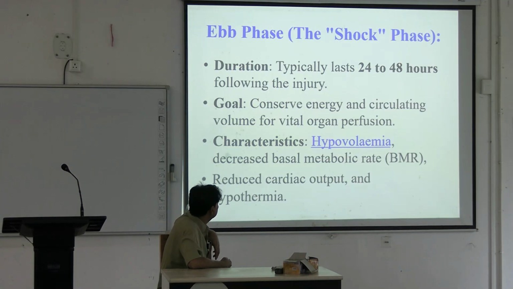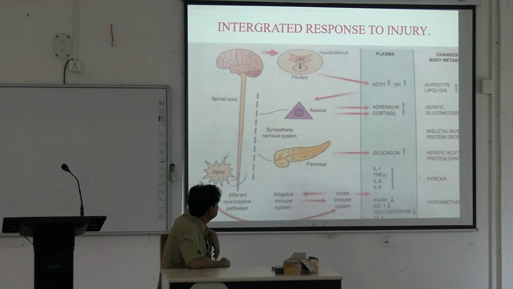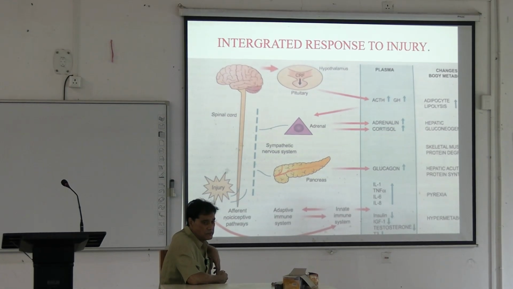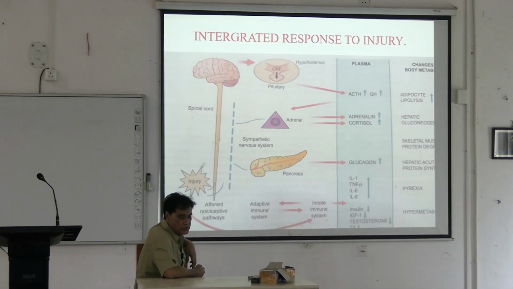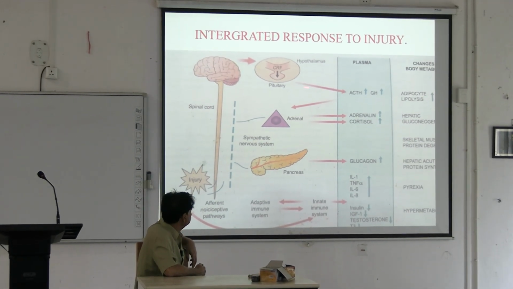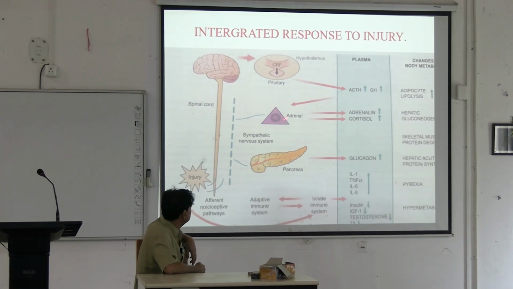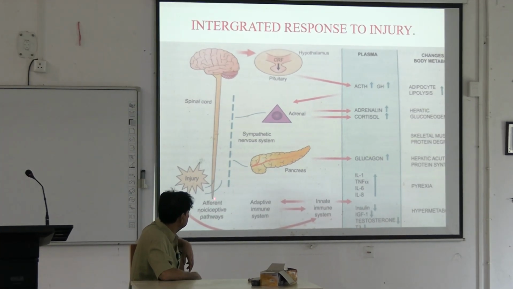Early shock phase, 24 to 48 hours. Hypothermia, reduced cardiac output. This is the pathway where the metabolic response occurs. From the brain, there is the pituitary, then ACTH, then the adrenal gland, pancreas. From the injury, interleukin 4 and tumor necrosis factor.